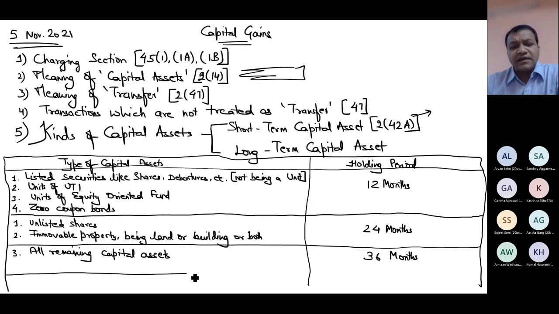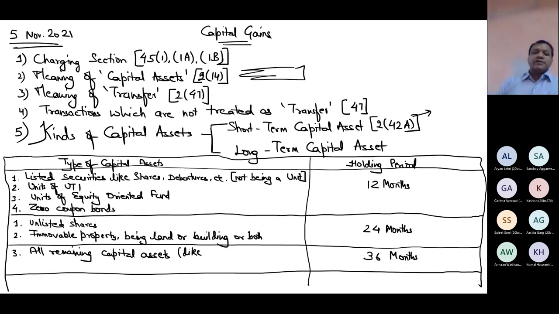Then can you tell me what are the examples of remaining capital assets? Any example? Can you give me any example? Debt mutual fund, jewelry. Yes, debt mutual fund, very good. Debt oriented fund. Units can be not only for equity oriented fund, there can be debt funds which are covered here.